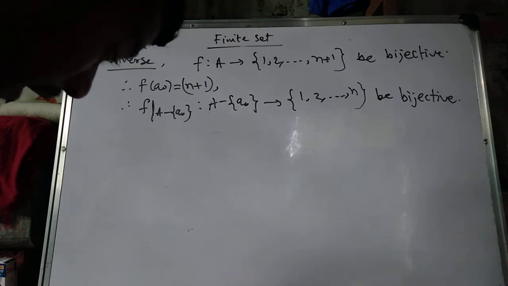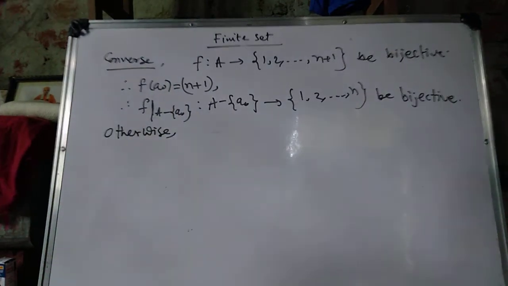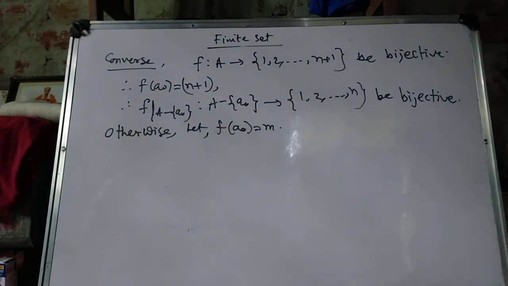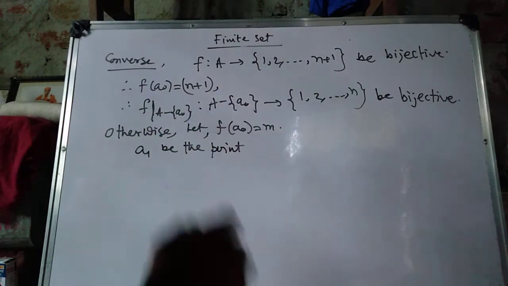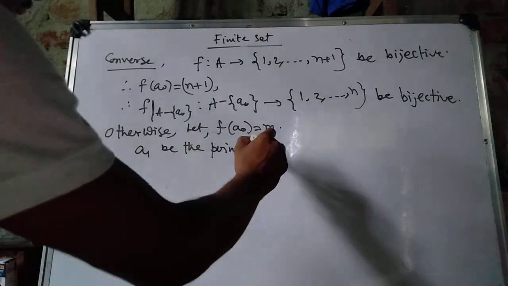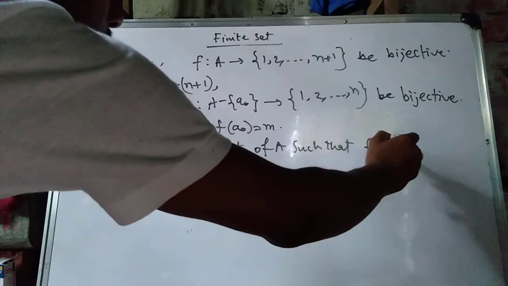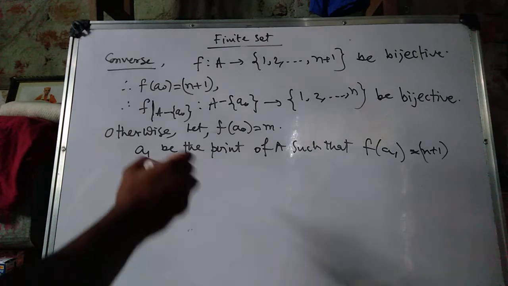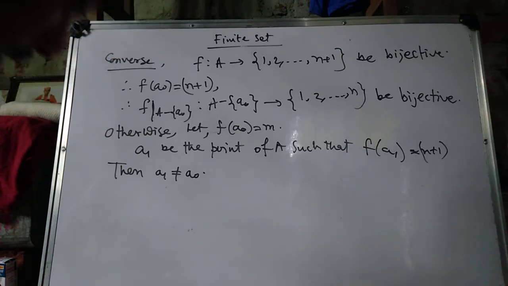With this one we handle the case where it holds, then not a problem at all, but otherwise, if f(a0) equals m, then let a1 be the point of A such that f(a1) equals n plus 1. Then a1 is not equal to a0.